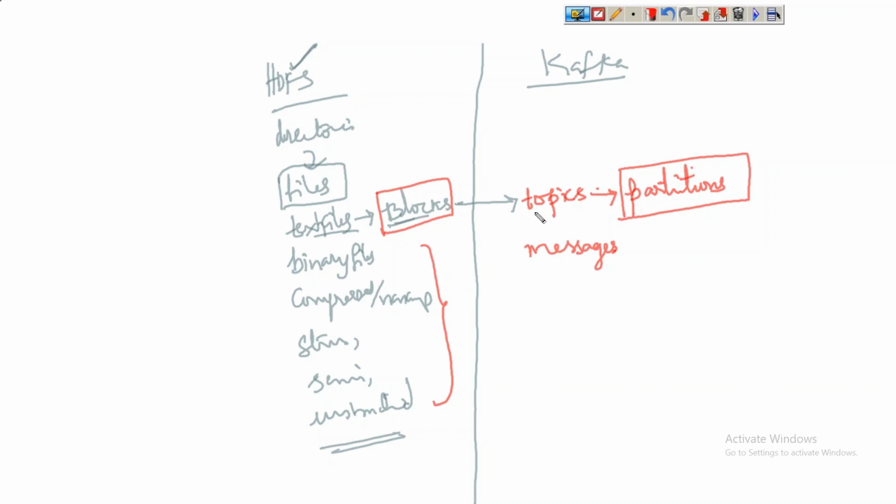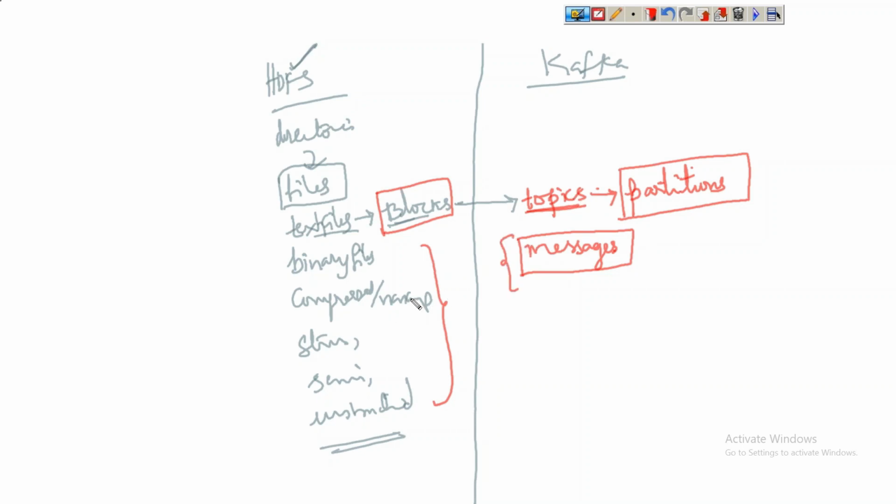So the topic is some storage object, and it is going to contain only messages. That's it. What is the data or format of data that we can have in Kafka? We can have topics, and these topics get divided as partitions. So a topic is a collection of what? Messages, simply messages. That's it.